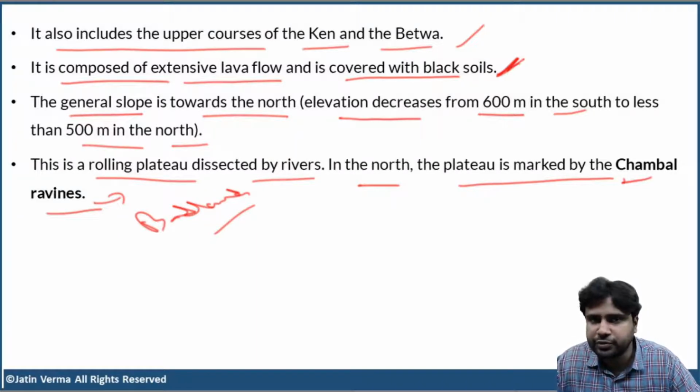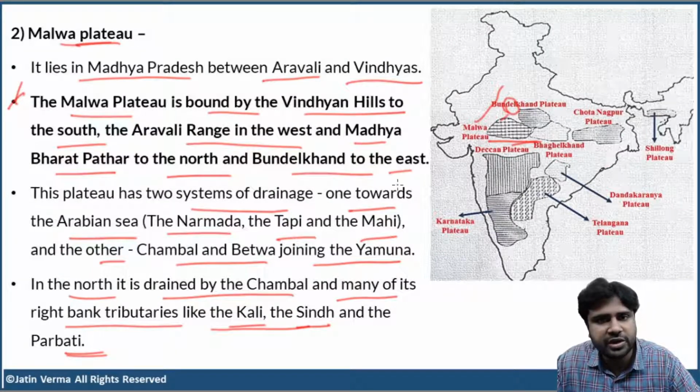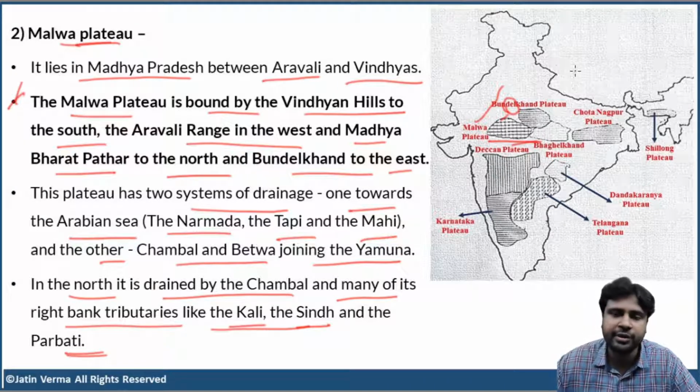So, just don't worry about that. Okay. Now, shall we just revise this once? So, where is Malwa Plateau located? It is bound by Aravalli Mountains towards the west. South, we have the Vindhya Mountains or the Vindhya Hills. And then towards the east, we have the Bundelkhand and the Baghelkhand plateaus. Towards the north, we have the Madhya Bharat Pathar. That's a small plateau. Okay.